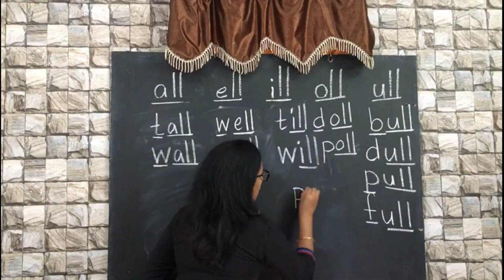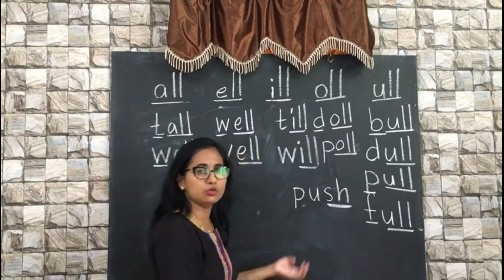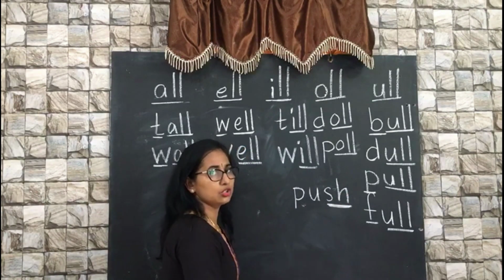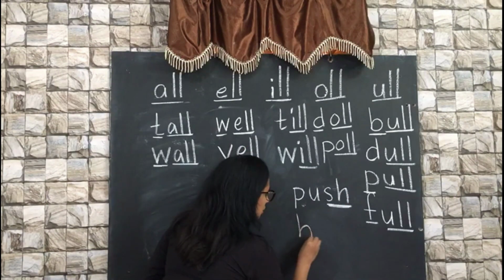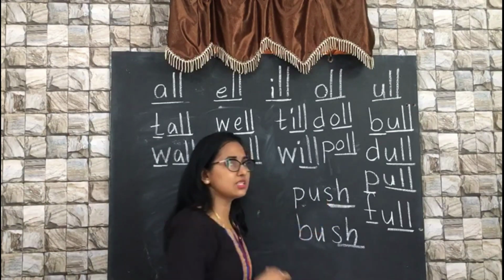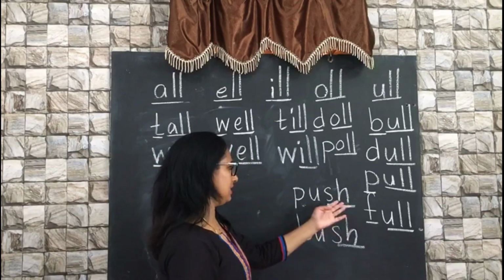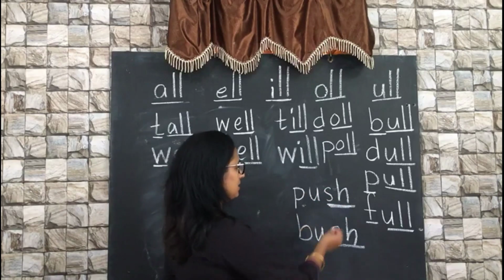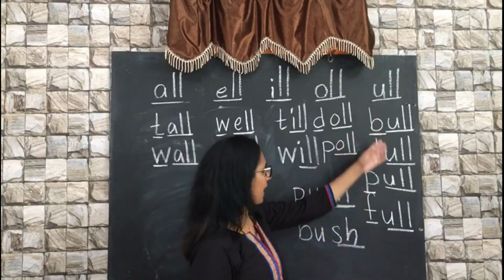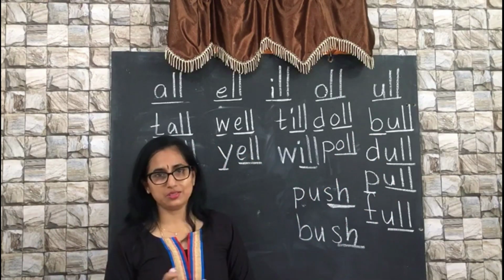Like P, ush, push. This we are going to concentrate on later. Don't confuse them right now. This we will be doing in our future videos, future classes. Like bush, bush. These are some of the examples which I just want to make you all understand, not the kids. So when we are conducting classes in future, we will add these topics. So these combinations can be practiced only by giving more words and more practice.